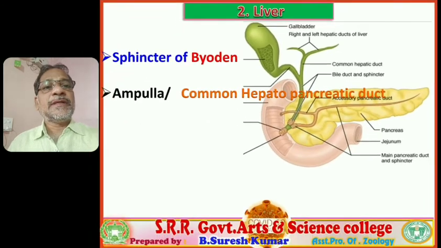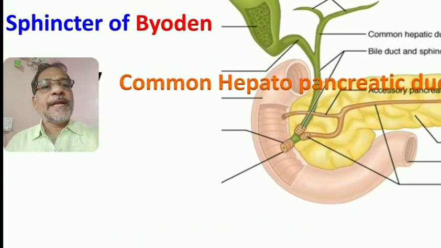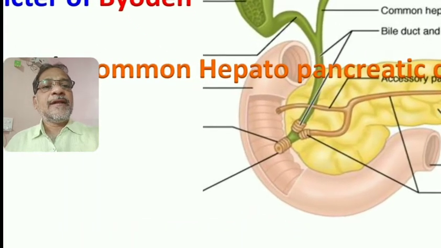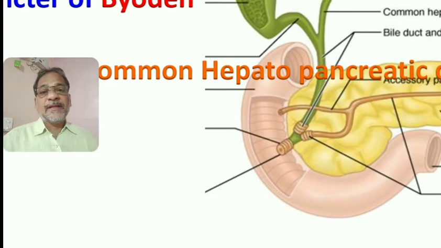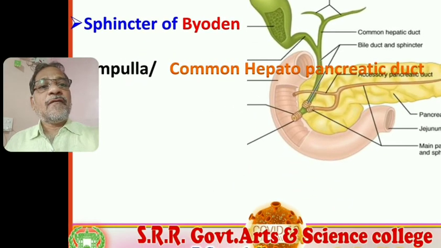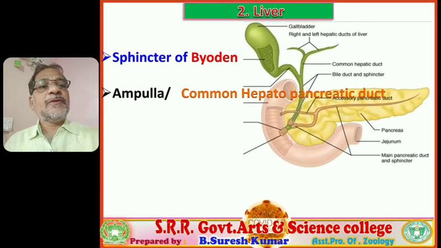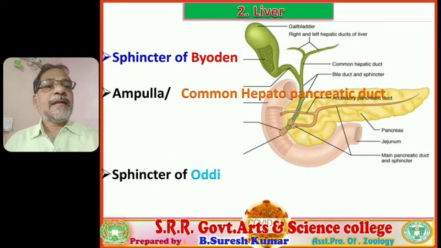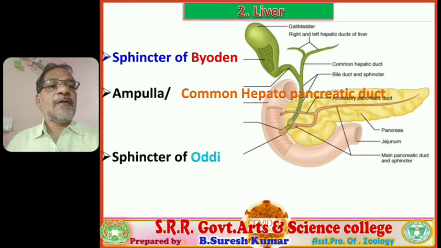It is also termed the ampulla of Vater. The ampulla of Vater is also guarded at its terminal end by a sphincter, that is the sphincter of Oddi. So the ampulla of Vater opens into the duodenum and that is guarded by the sphincter of Oddi.